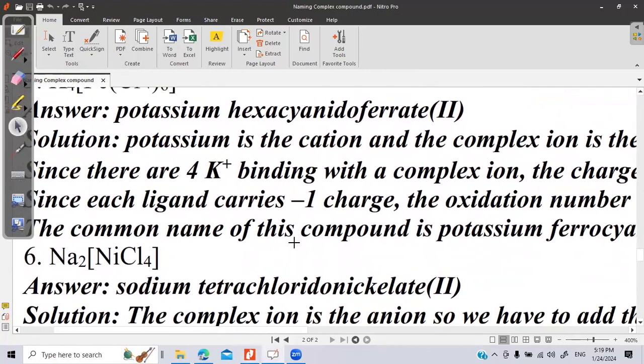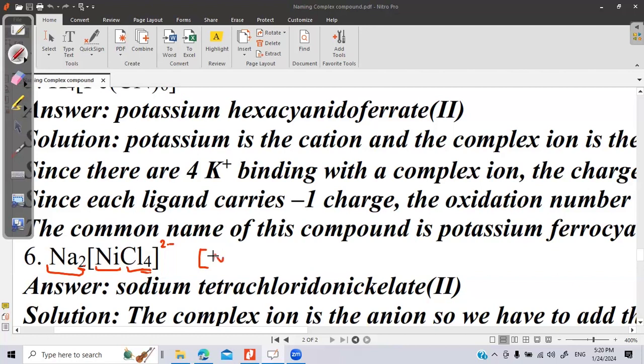Again, let us talk about another anionic complex. So this is sodium tetrachlorido nickelate. What will be the oxidation state of nickel? Let us calculate that first. Sodium has here 2, so this 2 has come from the negative part of the complex entity.